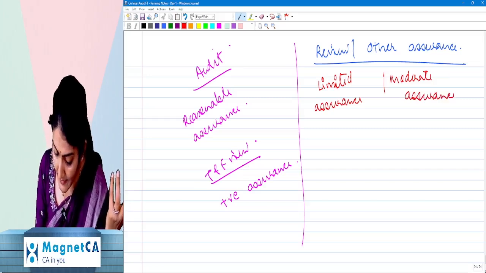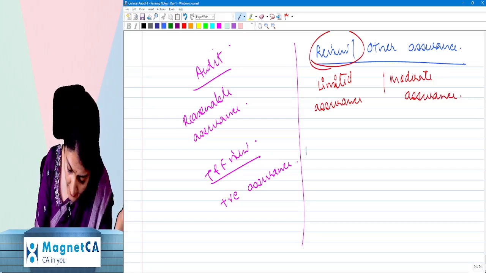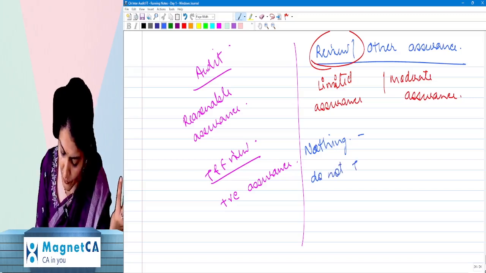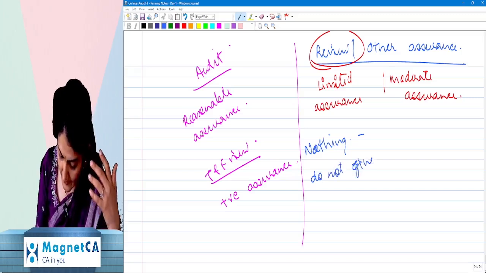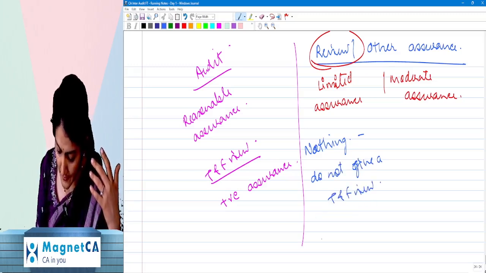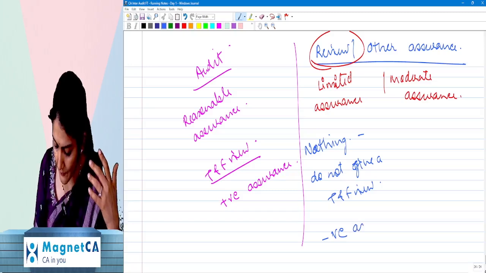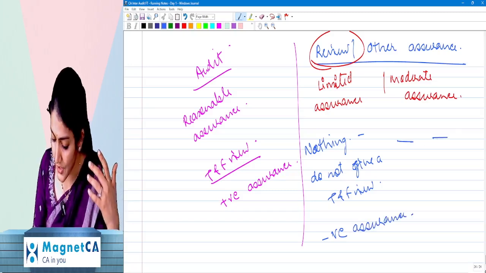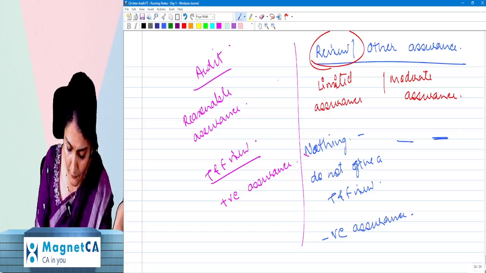And how does he say that in case of review? Nothing has come to our attention that causes us to believe that the financial statements do not give a true and fair view. So minus, plus. Nothing has come to our attention that they do not give a true and fair view.